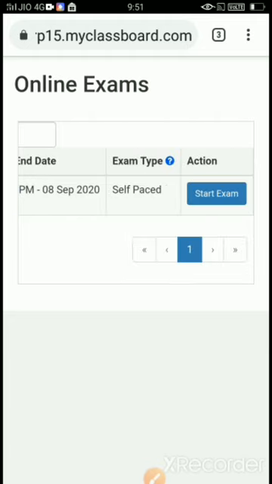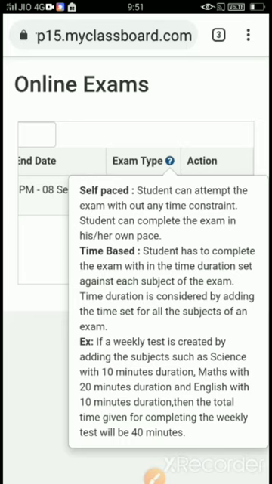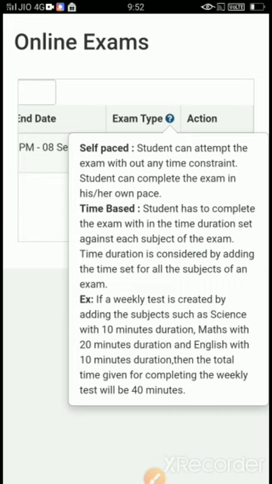Exam type. Let us click on exam type. There are two types of exams here. Self-paced, that means students can attempt exam without any time constraints. Students can complete the exam in his or her own pace. That means between the allotted date, students can attempt their exam. Sometimes teacher can give you 2 days time, sometimes teacher can give you 3 days time. So between these dates, you can attempt your exam at any time. It is not time based.